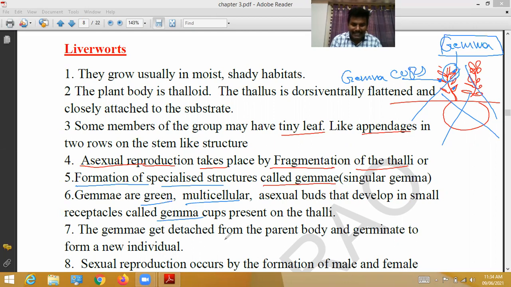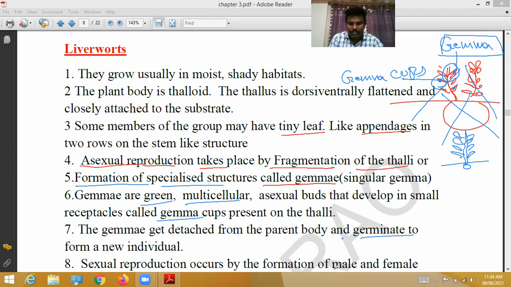Gemmae get detached from the parent body, and when they fall on the ground, they germinate and grow into new individuals, producing organisms like the parent.